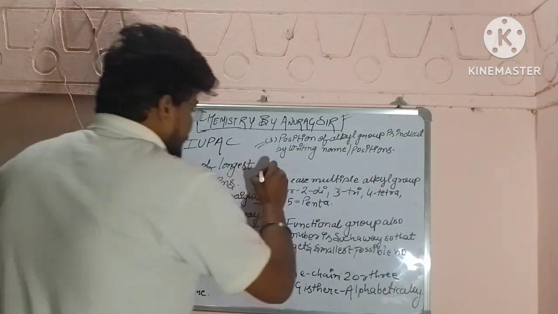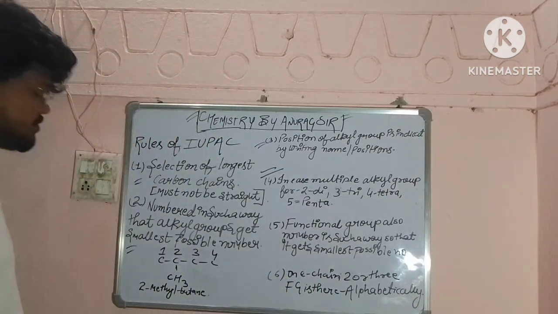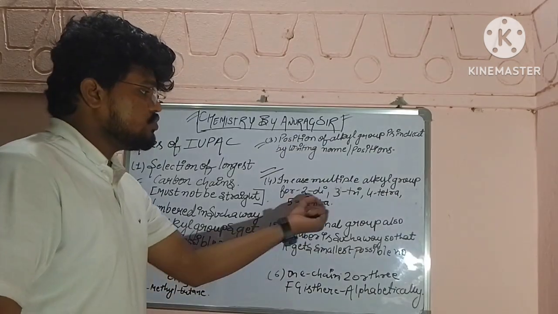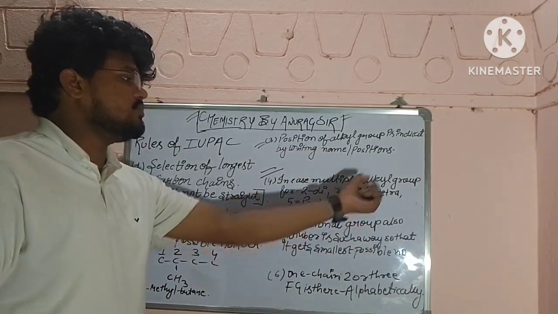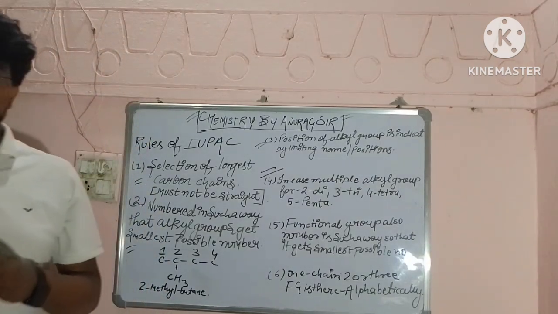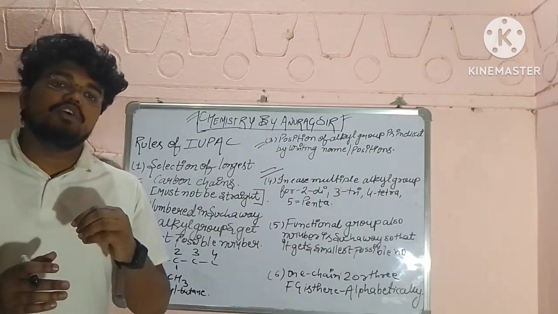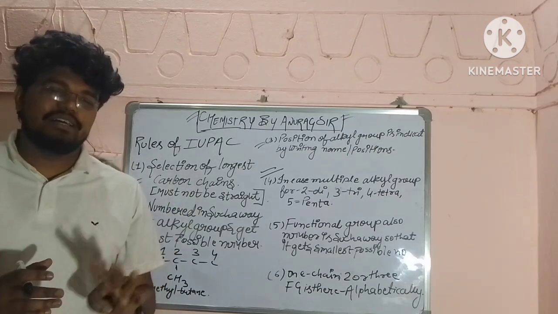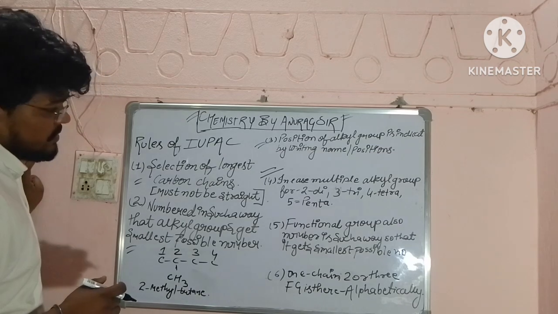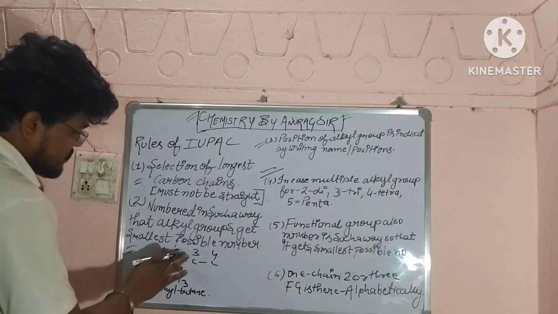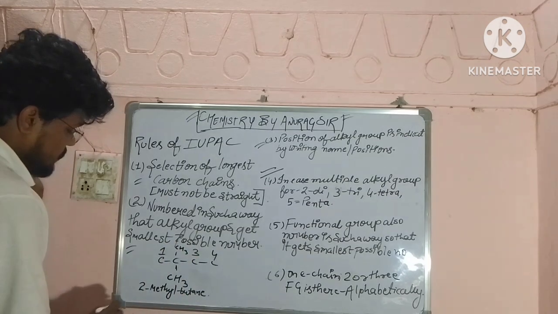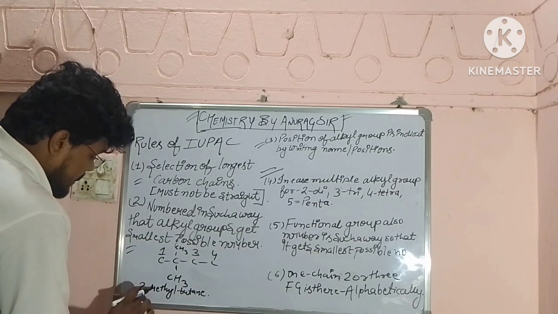Okay. Then what we have, 4th rule. What fourth rule is saying? In case of multiple alkyl groups, we use 2 for di, we use 3 for tri, we use 4 for tetra, we use 5 for penta. Means if in any carbon chain there is one or more than one alkyl group, then what we will be using? We will be using 2 for di. Suppose here we are attaching one more CH3, okay. So here we will be using 2, dimethyl.